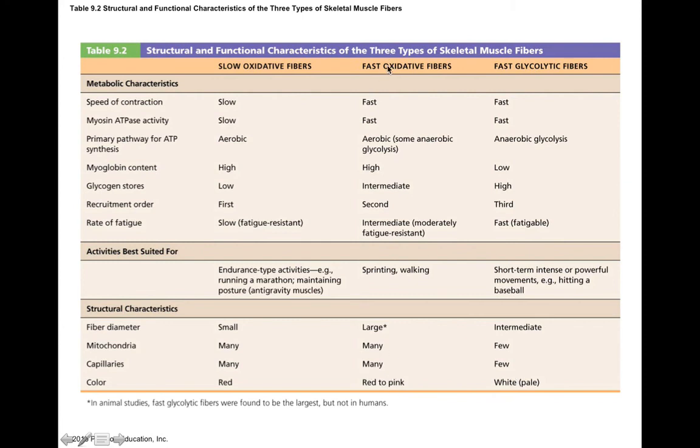Now, the fast oxidative and slow oxidative fibers are darker and more red because of lots of capillaries, lots of mitochondria, and their myoglobin stores. Now the fiber diameter is also different here, where the slow oxidative fibers are smaller, and it makes sense that these are recruited first because, remember we talked about the recruitment order being based on the size principle, where these smaller muscle fibers are recruited first.